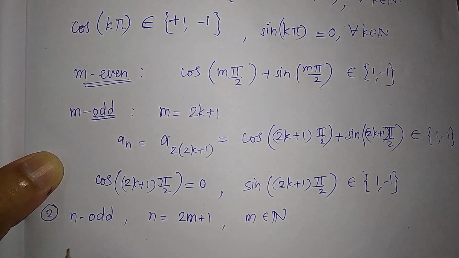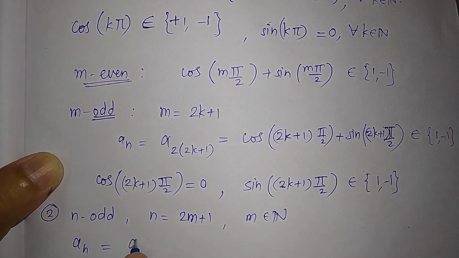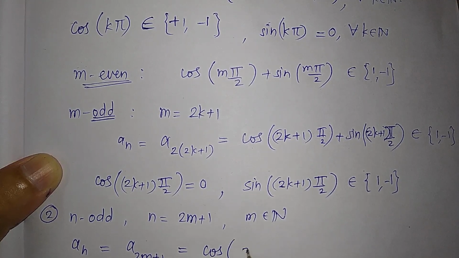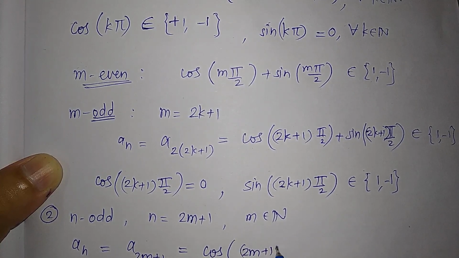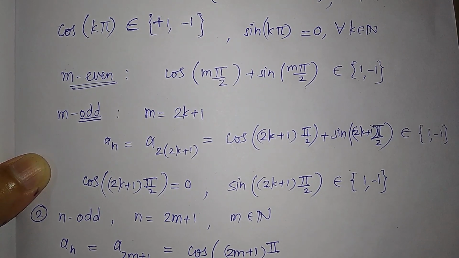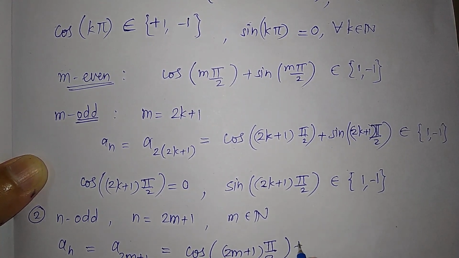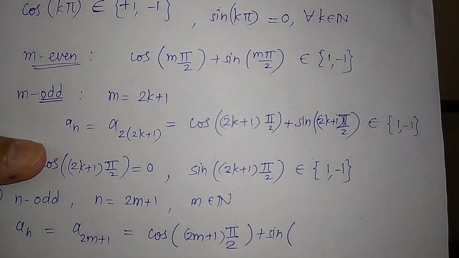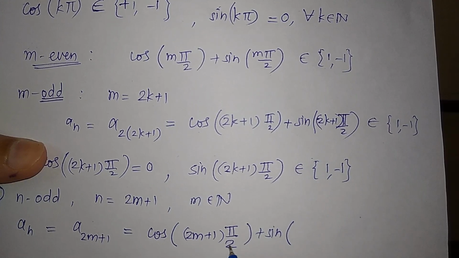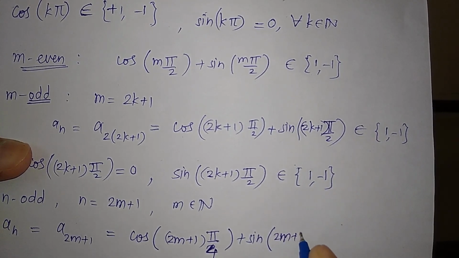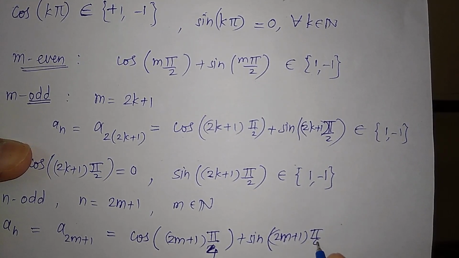Now let us write a_n. So a_n is equal to a_{2m+1}, which is equal to cos (2m plus 1) times pi by 4, plus sine, (2m plus 1) times pi by 4.